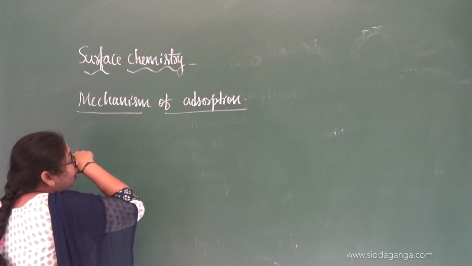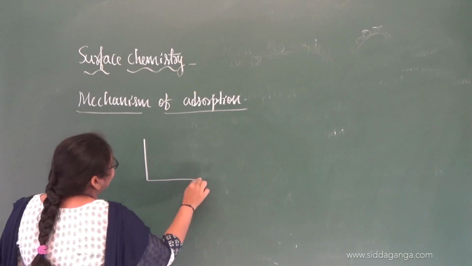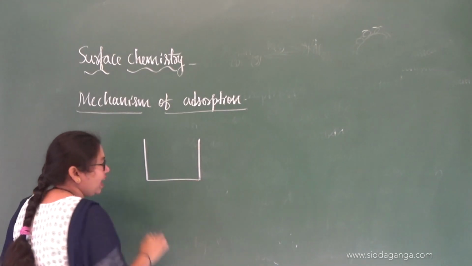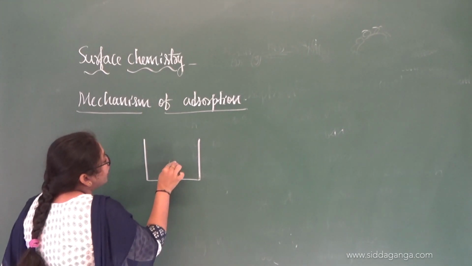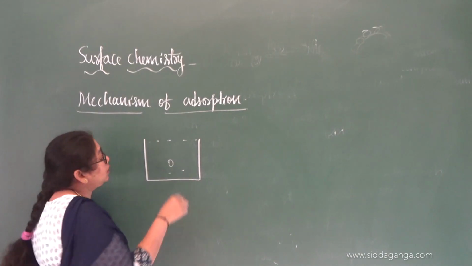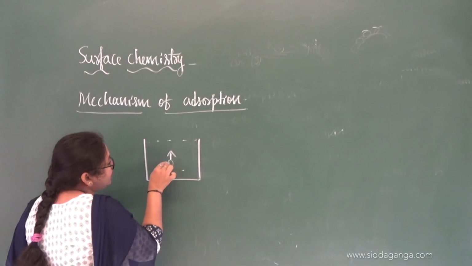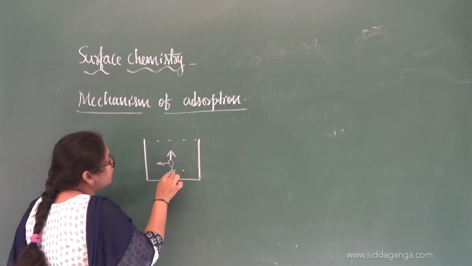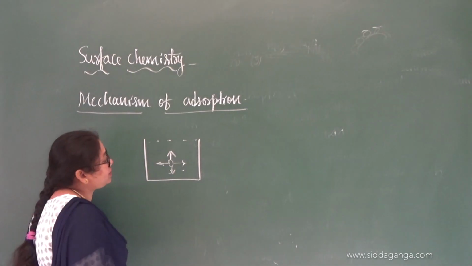So, if you take the mechanism of this adsorption, let us have a container which is having gaseous molecules. The gaseous molecules will be present on the surface as well as in the bulk, right? So, if you take this one, this particle, it is surrounded by all other particles of the same kind.